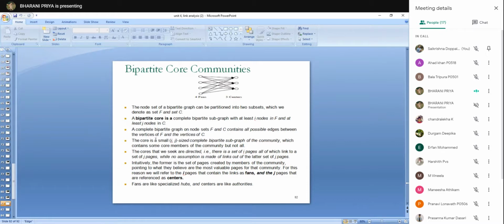And the core is a subset. The core is a small I by J sized complete bipartite subgraph of the community.